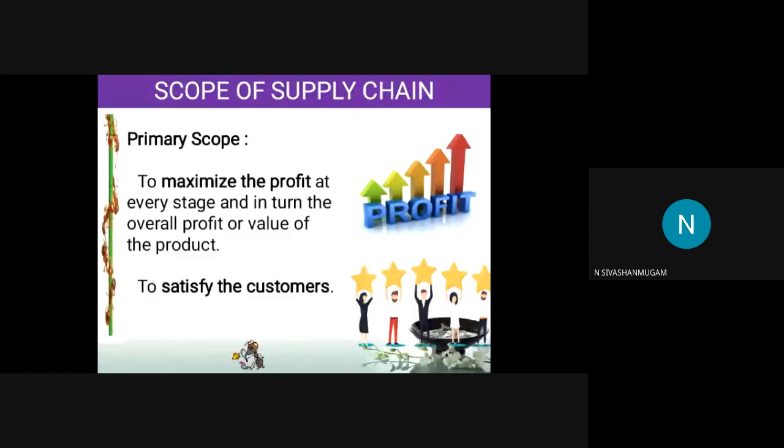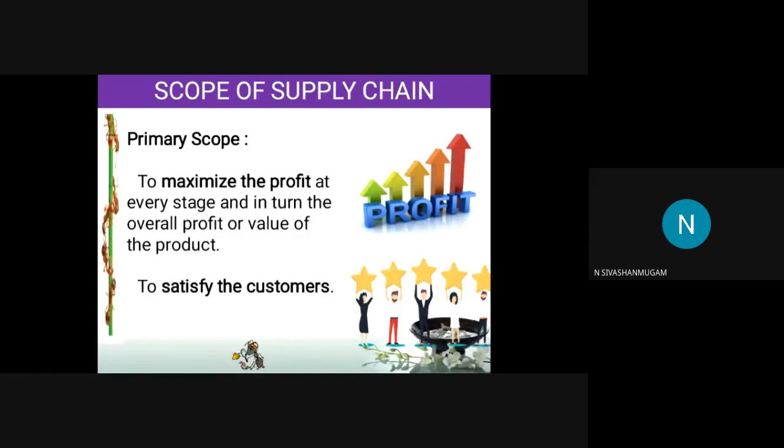For example, if you are ordering a cell phone through Amazon, then the cell phone company is getting the profit of 500 rupees or 1000 rupees. It is not the profit of the supply chain. Each and every element, Amazon has to get the profit, the mobile phone manufacturer has to get the profit. Similarly, the person who is delivering also has to get the profit. Then only it is called the supply chain profit. That is the overall profit of the product, not the single profit of the product.